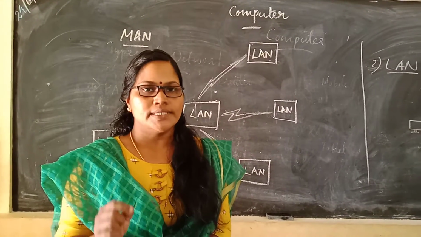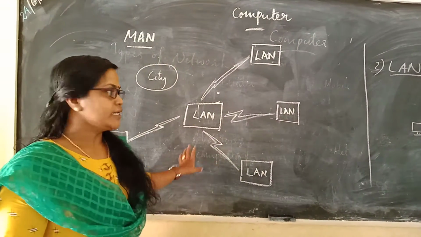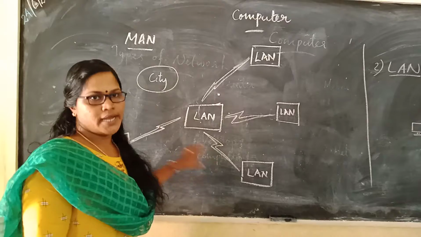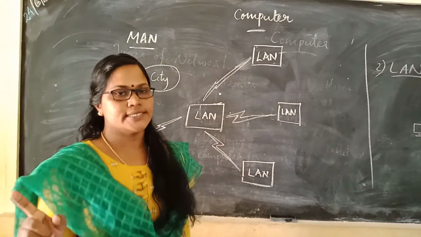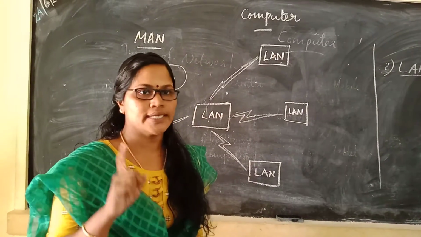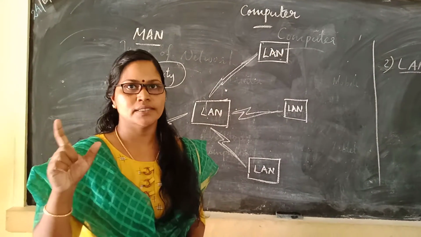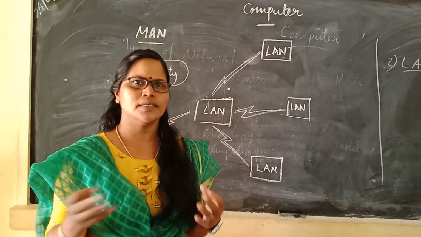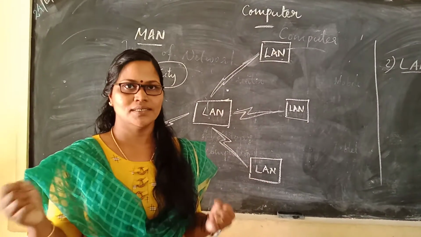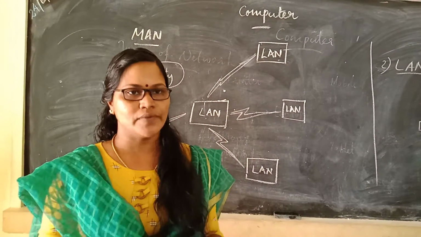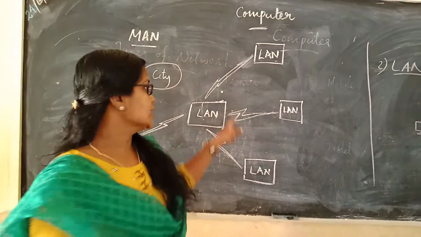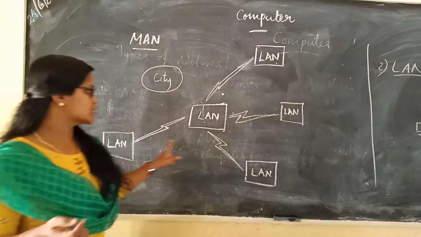For example, a city is basically formed by connecting multiple LANs. It may be owned by one or more organizations. Examples of a MAN are cable TV and banks, such as SBT Bank and any other banks. It is more efficient and provides high speed connection using fiber optic cables.